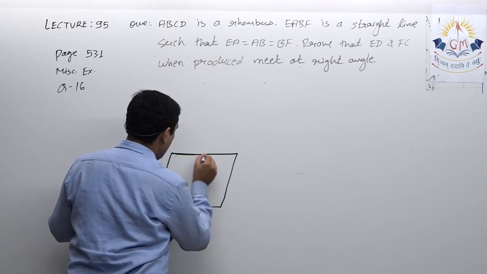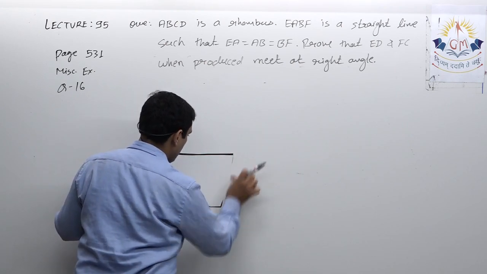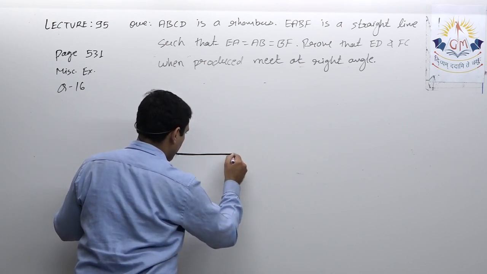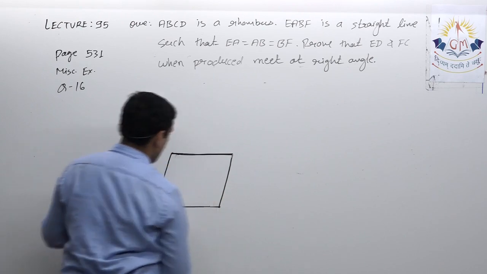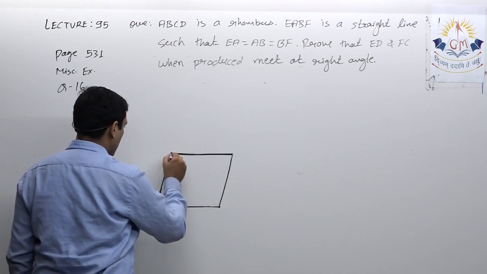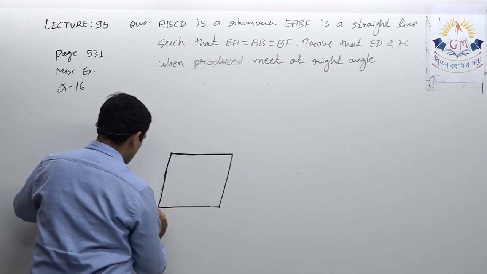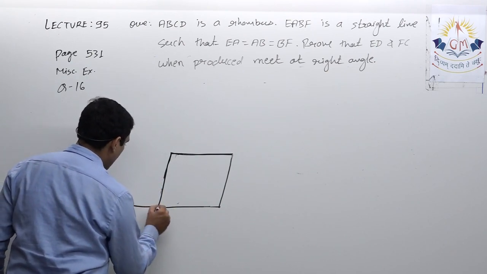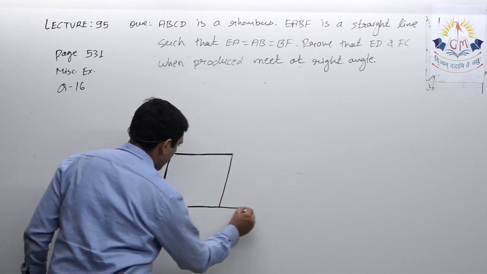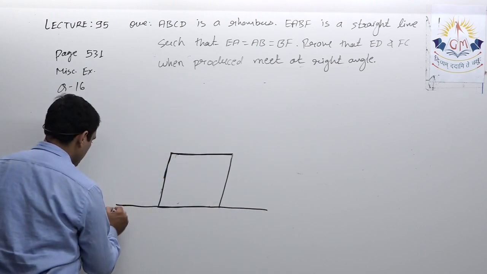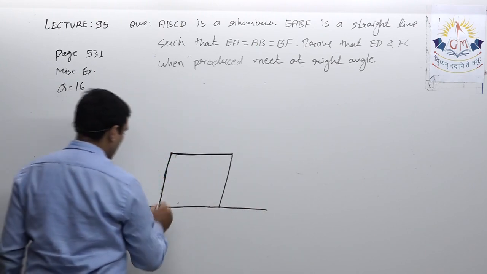ABCD is a rhombus, it looks a little bit like a rhombus. It is given EABF in this way.